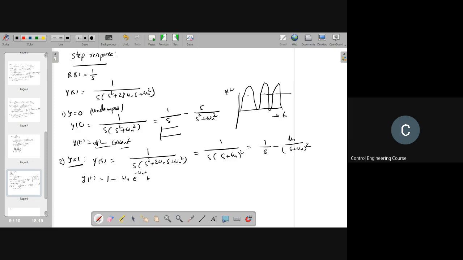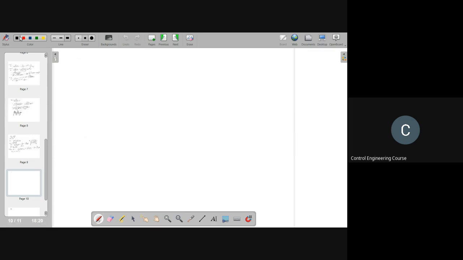Now case 3, when zeta is in between 0 and 1, which we call the underdamped case. Before, when zeta equal to 0, it is undamped; this is underdamped.